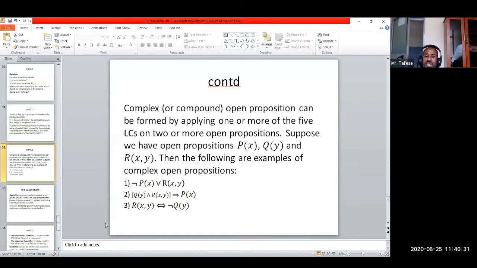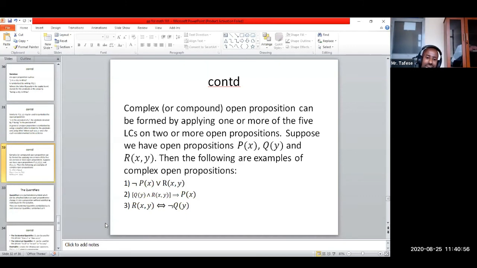Examples are given below. Questions number 1, 2, and 3 are complex or compound open propositions. Negation of P of X or R of X comma Y. How many open propositions are participating here? Two. What and what?